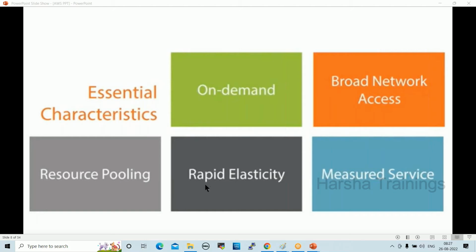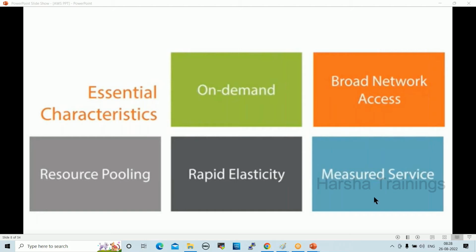Next one, rapid elasticity. What is this? Whatever resources we are using in cloud are elastic. We can increase or decrease the resources by a single click. For example, I'm working on some database server and in the middle of the activity the server gives some performance issue. On the fly, we can increase the server resources by a single click. Even if you want to decrease the resources, you can simply do it by a single click, which is nothing but rapid elasticity, right?